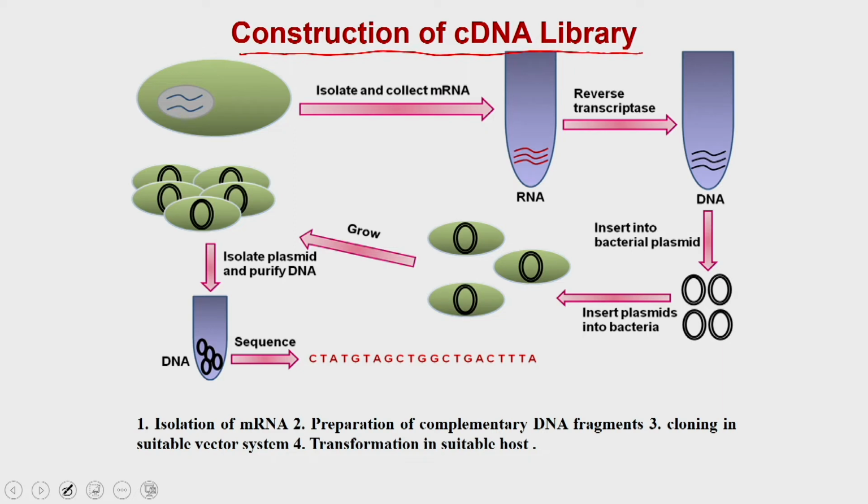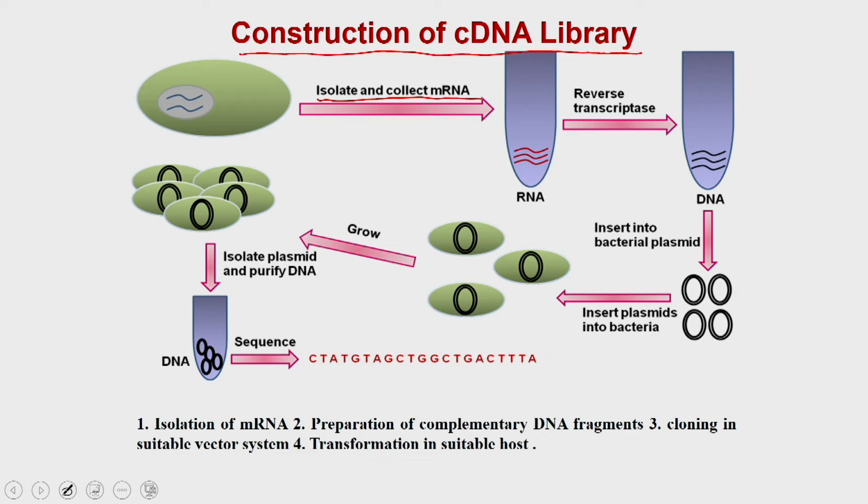As I said, in particular given conditions, your first step is that you isolate and collect the messenger RNA. Messenger RNAs are the RNAs which represent the transcriptome of a particular cell or organism.